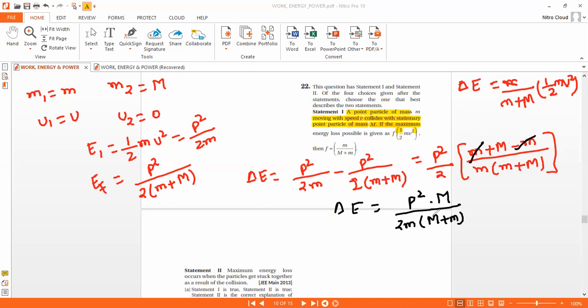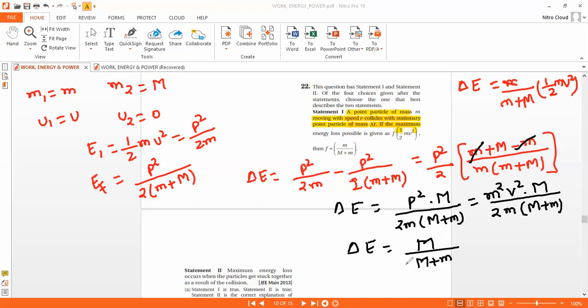So P square we can write as m square v square, into capital M by 2 small m times capital M plus small m. So delta E I got as capital M by capital M plus small m into mv square. Okay, the same thing now we got.